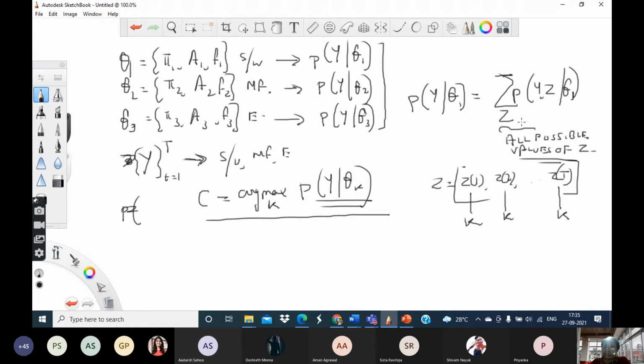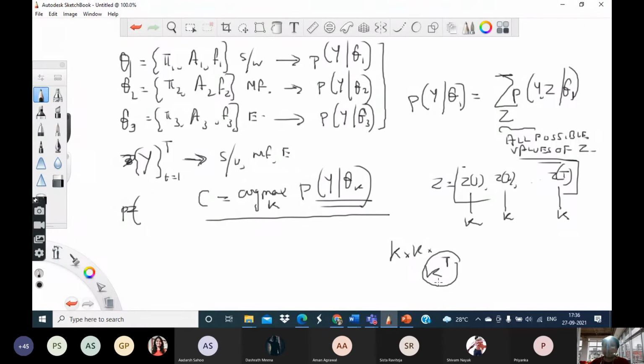Z1 can take K values. Z2 can take K values. Z3 can take K values, etc. They are all different, so it becomes K into K into K. So basically it's K to the power T. These many possible values this Z can take.